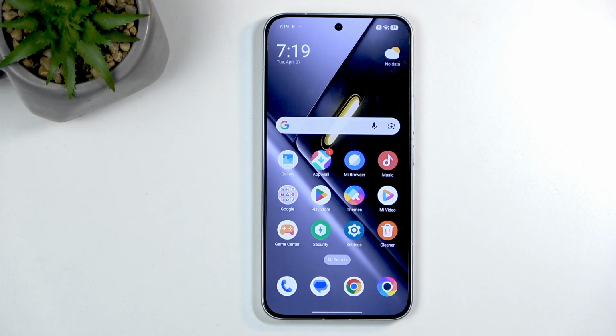Welcome. In front of me is a POCO X8 Pro Max, and today I will show you how you can hard reset this device through settings.